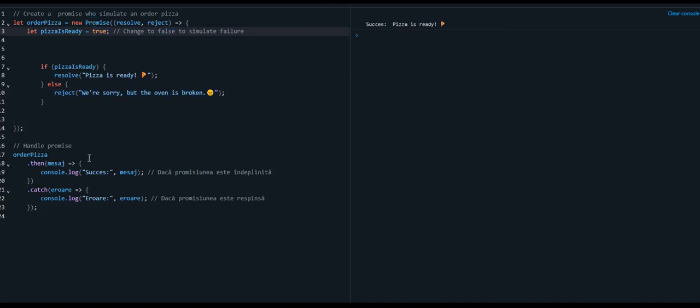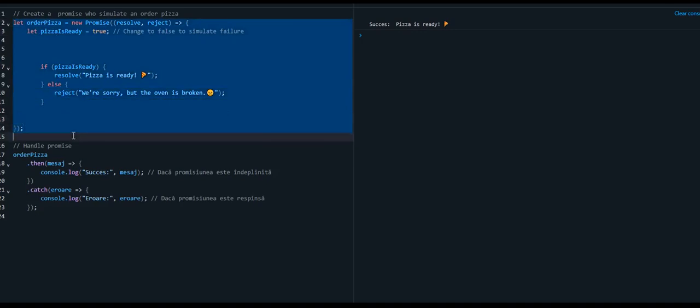Again, when you call a promise, you have two parts. First part where you define the promise, create an object, and inside this object put two parameters, resolve and reject, and on this resolve and reject put a callback, put a text, for example here in resolve "pizza is ready", and in reject "we are sorry but the oven is broken".